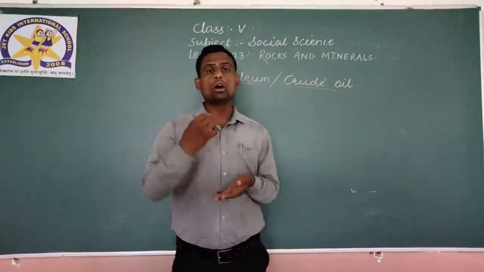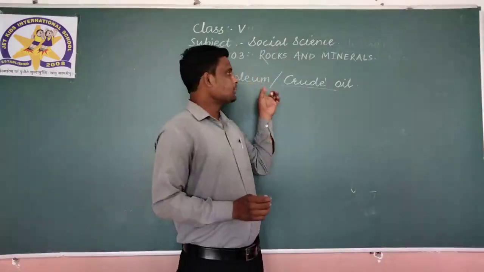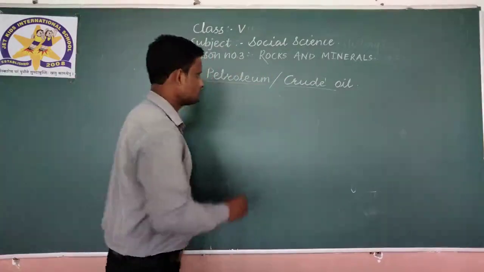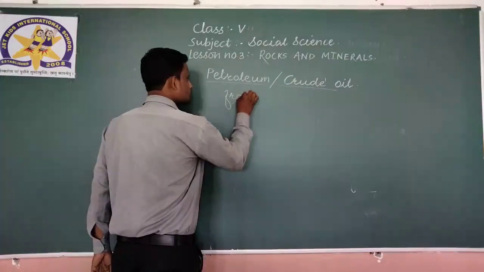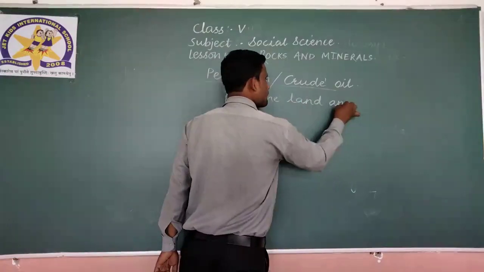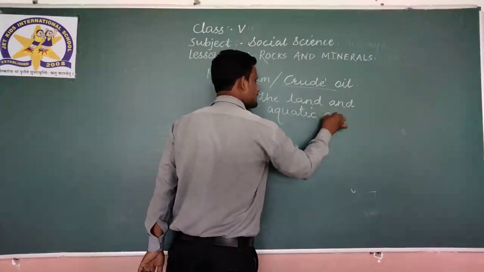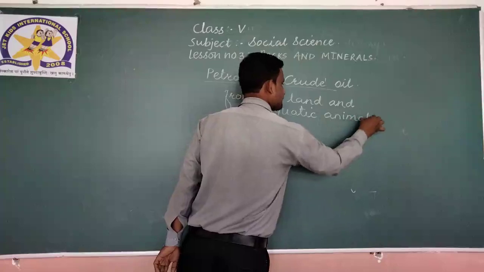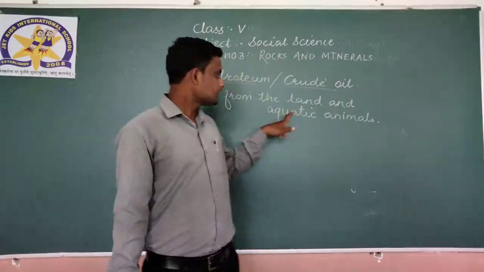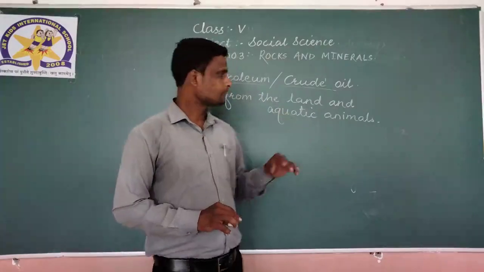So how does this crude oil, this petroleum, form?